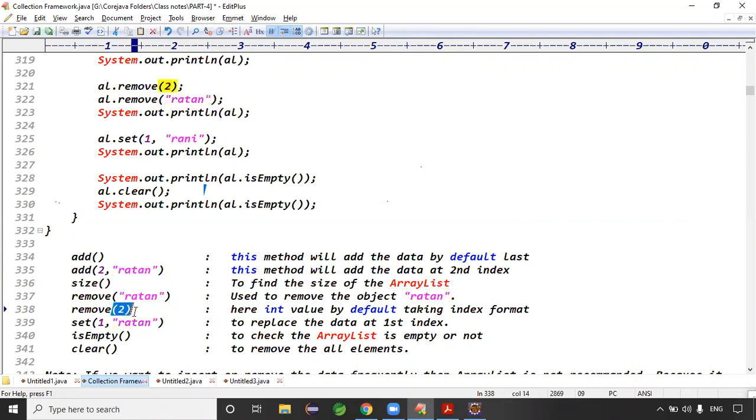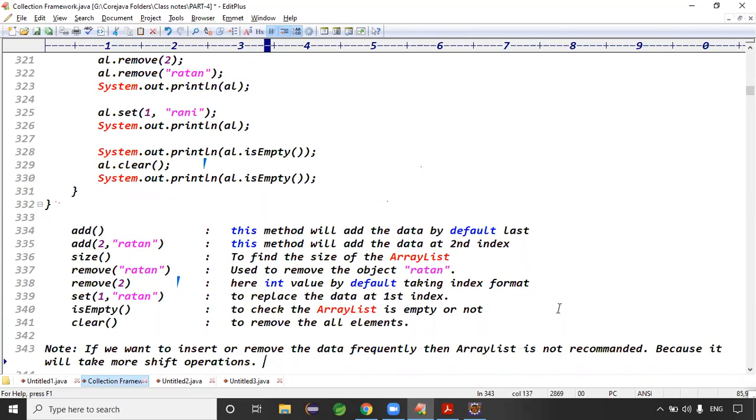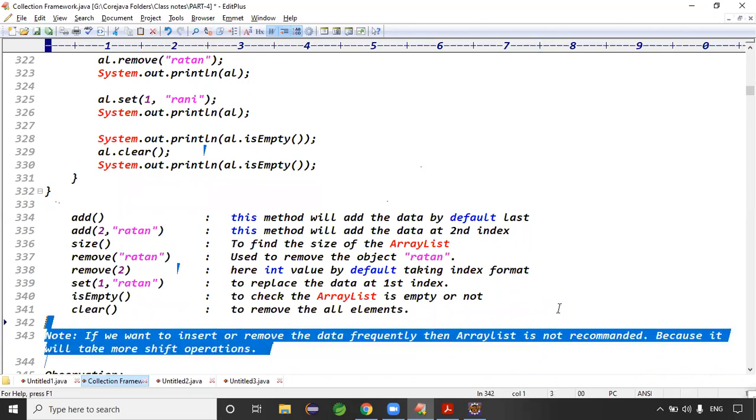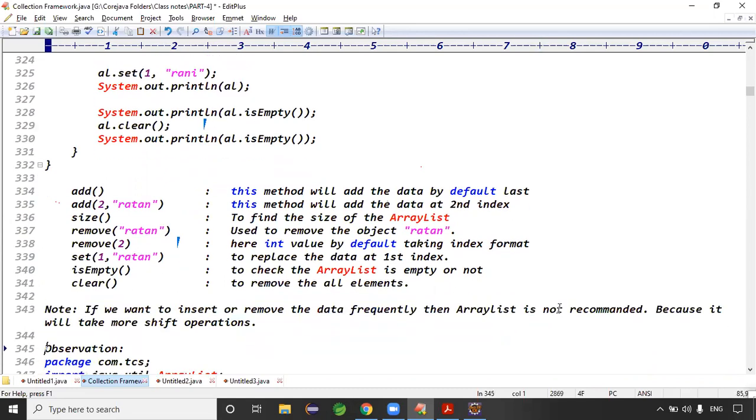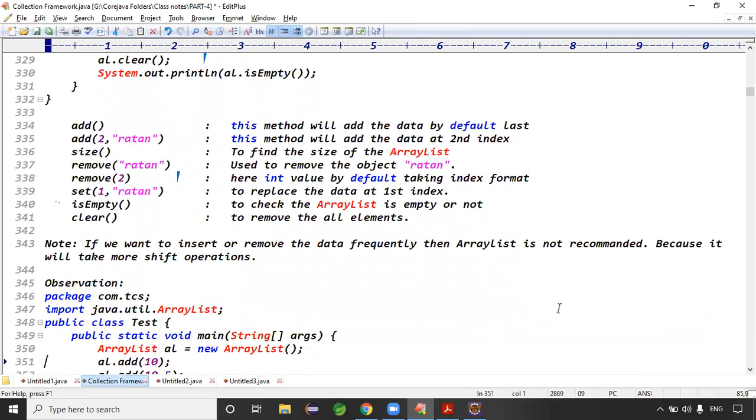In the remove method, if you are passing an integer value, an int value is by default taken as index format. Guys, if you are passing a number to the remove method, by default it is taken as an index. Is it clear now? Because if you want to remove data frequently inside the list, array list is not recommended, because it will take more and more shift operations, right? Exactly.